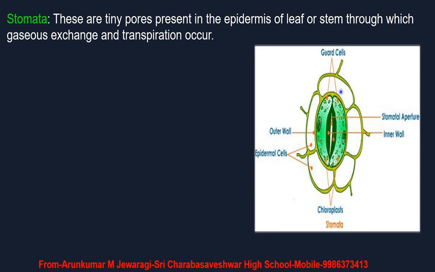Next, these guard cells are surrounded by what? Epidermal cells. These are the cells which surround the guard cells, and they are called epidermal cells. Each guard cell has two walls, an outer wall as well as an inner wall. Are you seeing this thick green colored wall here? That is called the inner wall, and this is the outer wall. Okay, two guard cells are present.